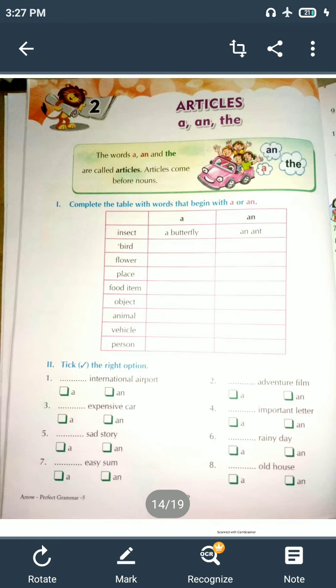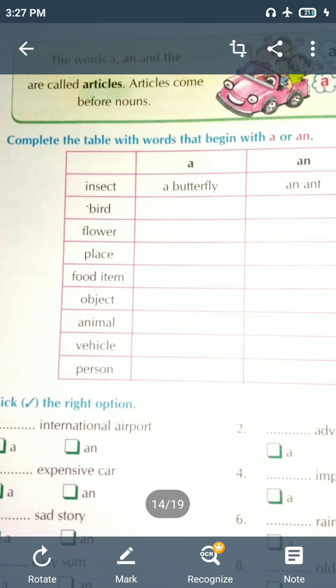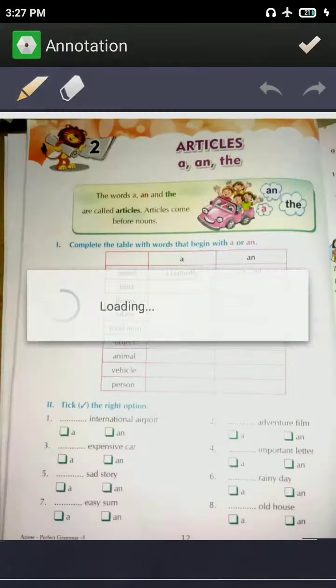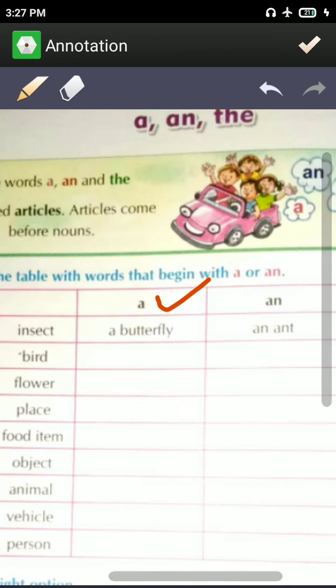So let's solve our exercise. Now complete the table with words that begin with A or AN. Here you have to give one example of an insect that starts with A and AN.